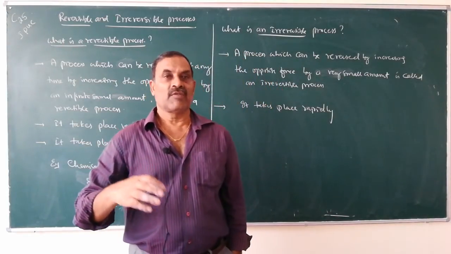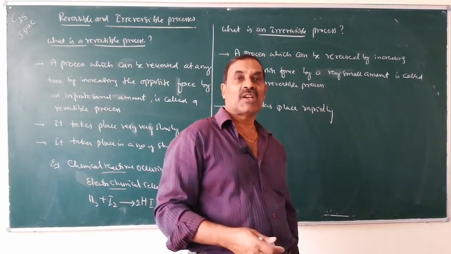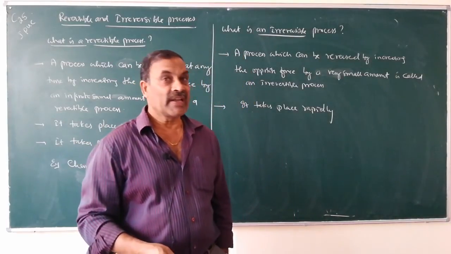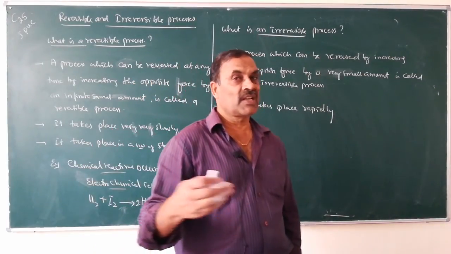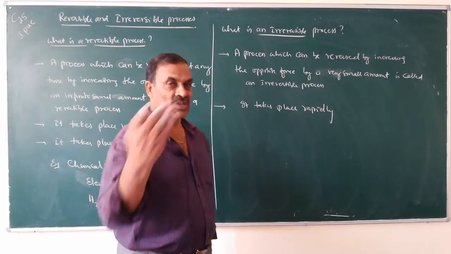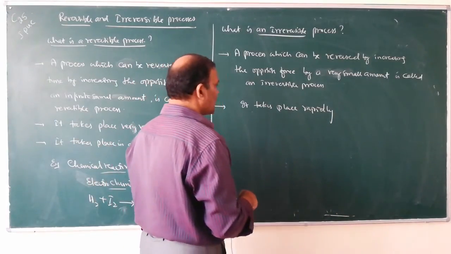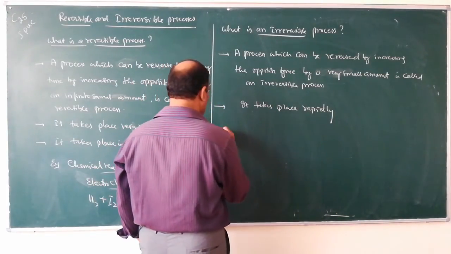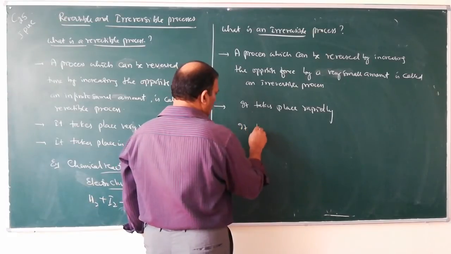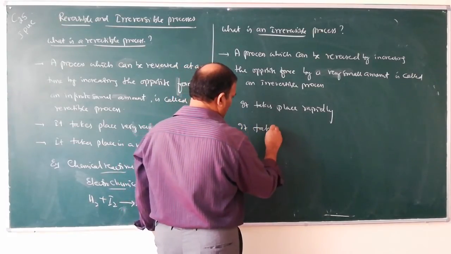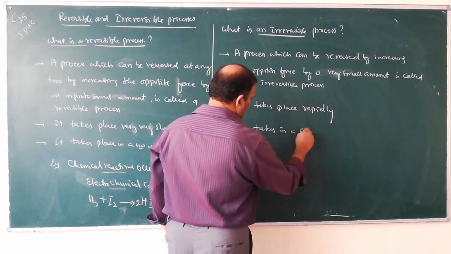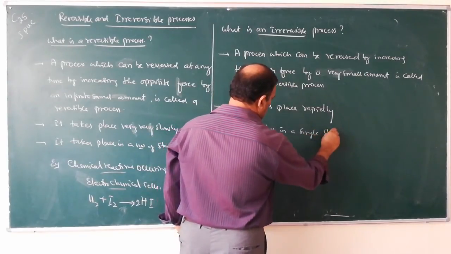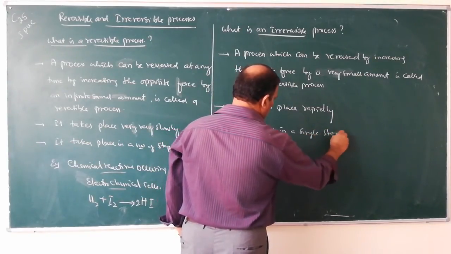Heat will immediately transfer to the surroundings. So it is an irreversible process, but heat cannot flow from surroundings to system. It takes place rapidly. And third one, it takes place in a single step.